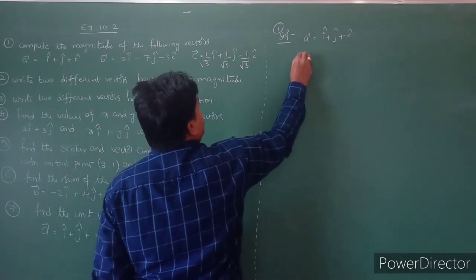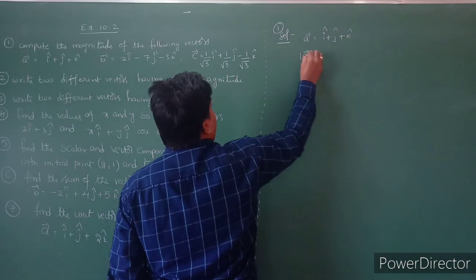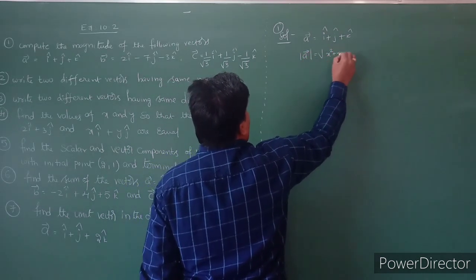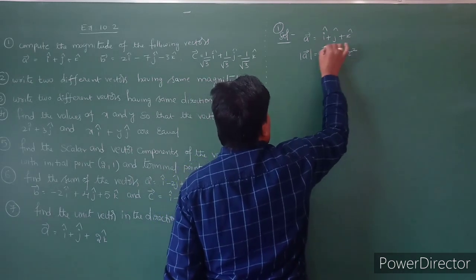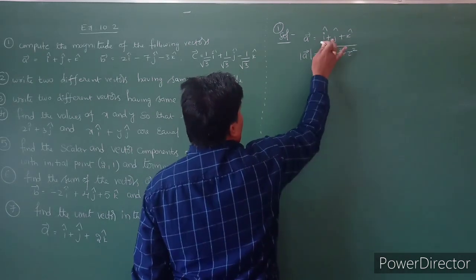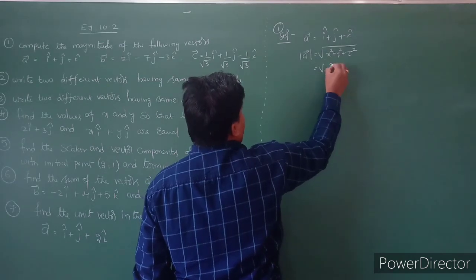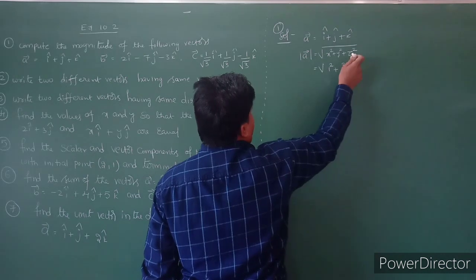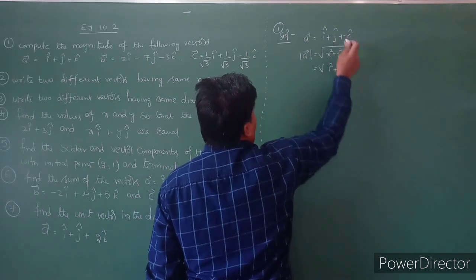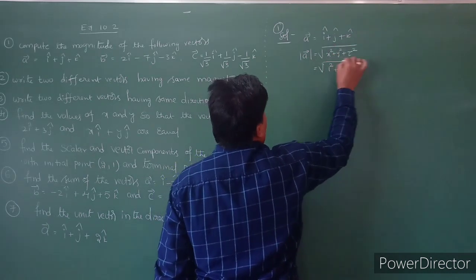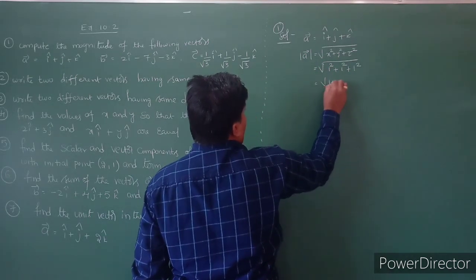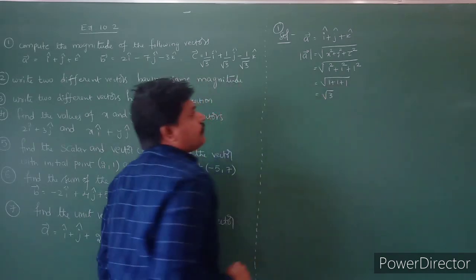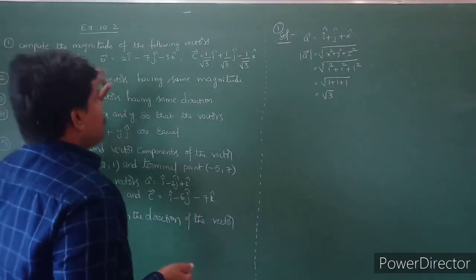What is the magnitude of that vector? Mod A bar is equal to root of x square plus y square plus z square. That is root of the i coefficient 1, so x is 1 square, y is the j coefficient 1 square, plus z is the k coefficient, 1 square. So square root of 1 plus 1 plus 1, that is equal to root 3. Similarly, what is the b vector?